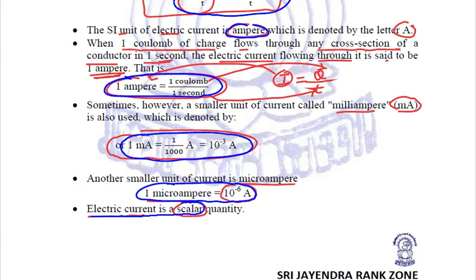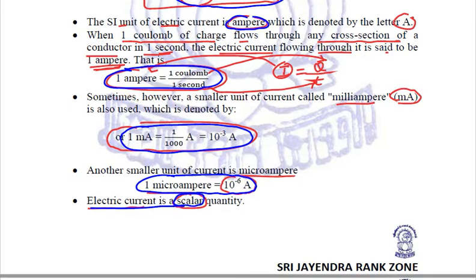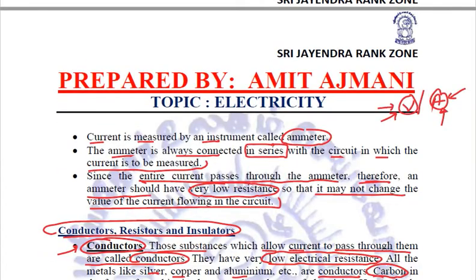Current is a scalar quantity. This current is measured by an instrument called an ammeter. This ammeter is always connected in series and it should have very low resistance.